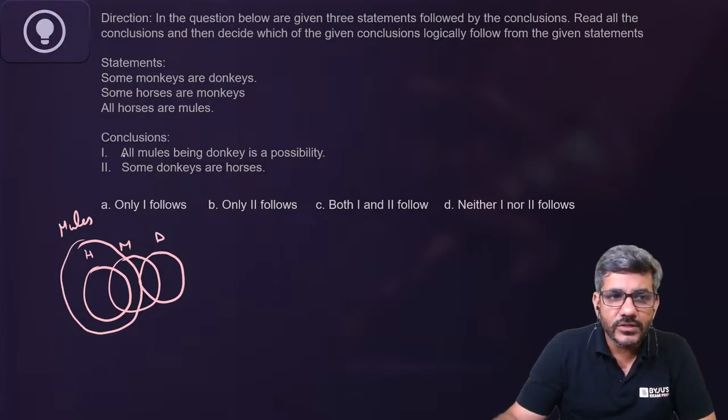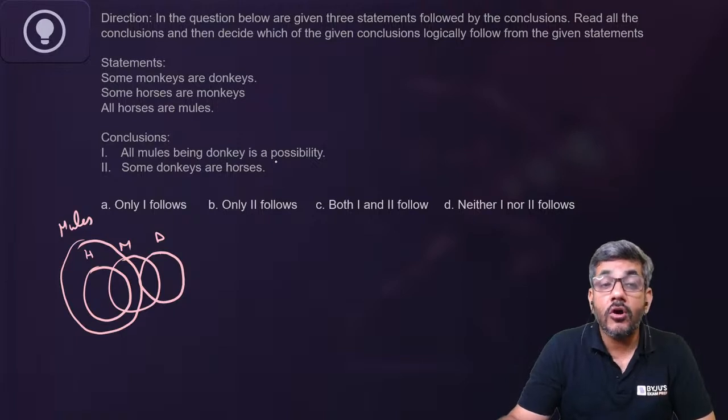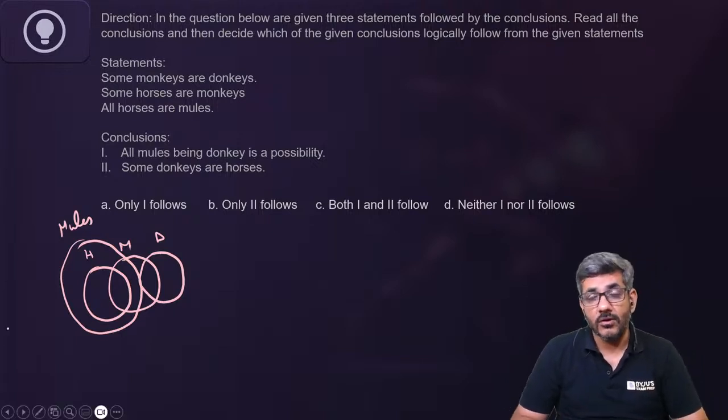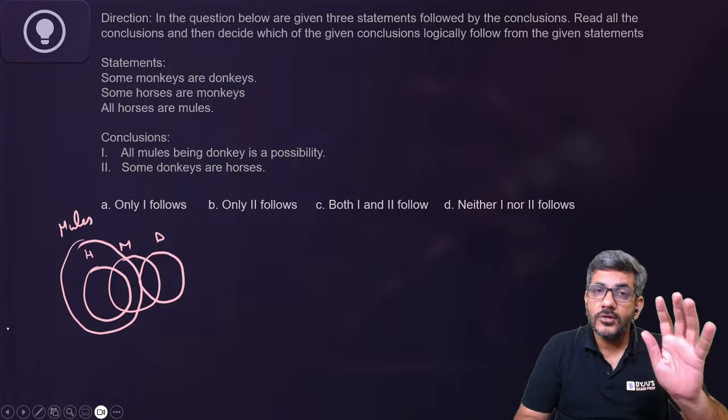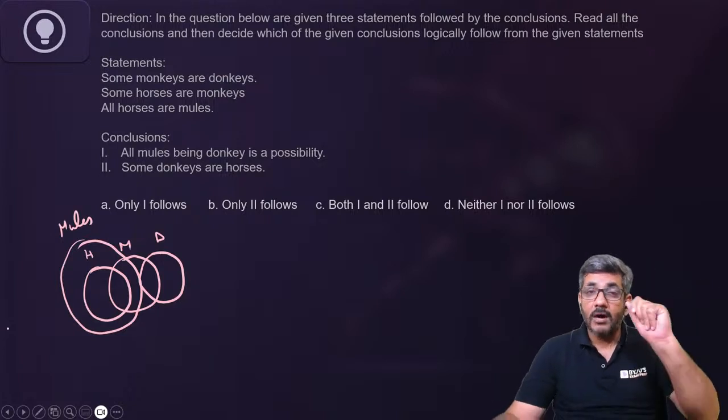So first conclusion, all mules being donkey is a possibility or not? How do I prove that?